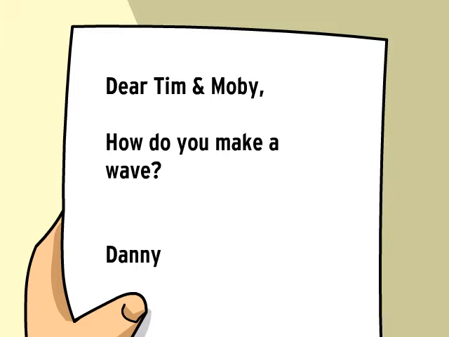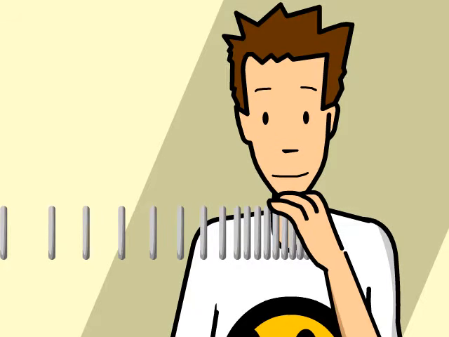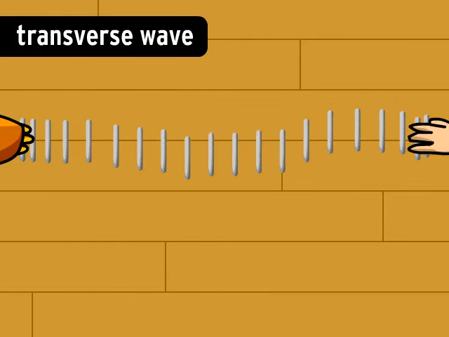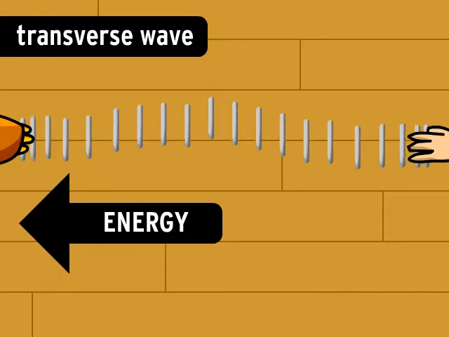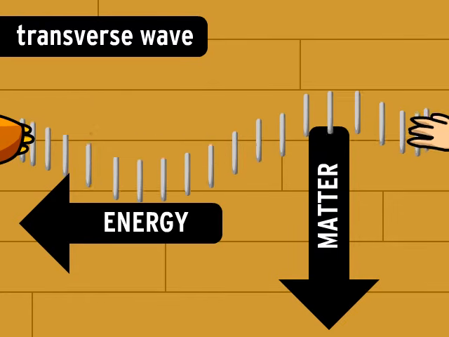Dear Tim and Moby, how do you make a wave? From Danny. Moby and I can make a wave with this amusing spring-like toy. All waves transfer energy. This particular wave is called a transverse wave. Our wave carries energy along the spring, causing the matter that makes up the spring to move at right angles to the direction of the energy flow.